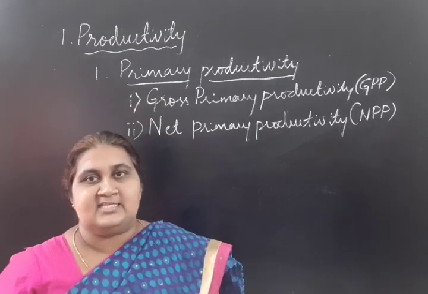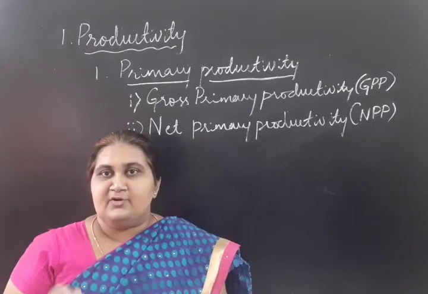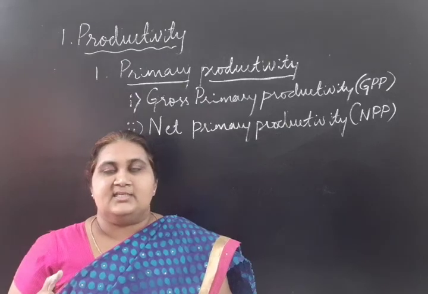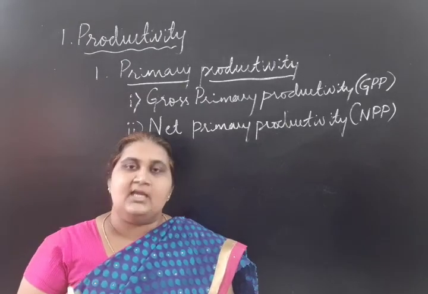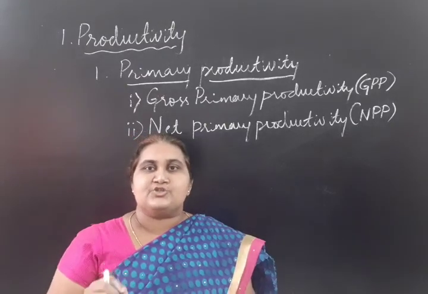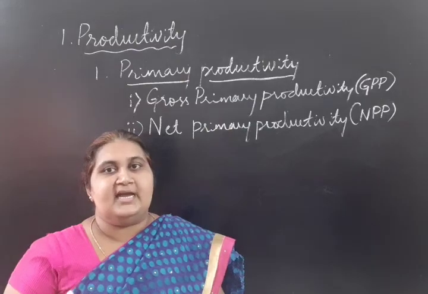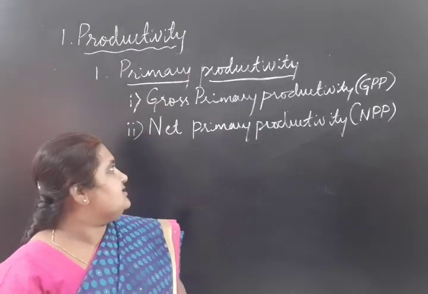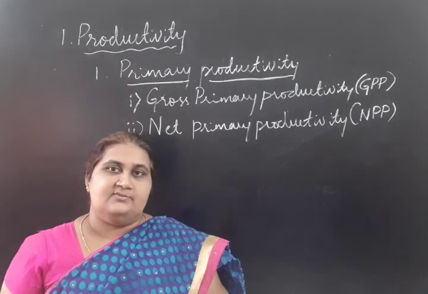Once again I will define: net primary productivity is the amount of energy or biomass stored within the green plants per unit area, per unit time.